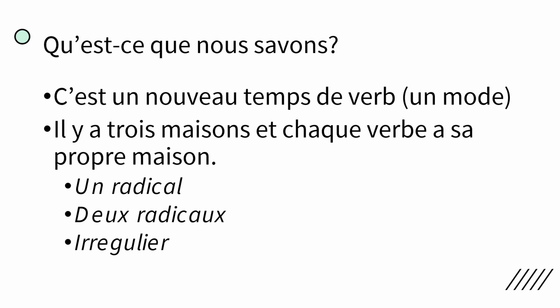Troisième, la maison folle, the crazy house. Irrégulier, les verbes qui ne sont pas comme les autres, the words that are not like the others. Voilà. So we know that. We also know it's E, ES, E, IONS, IEZ, and ENT for most verbs, and we know that the endings are all the same, pretty much, except for être and avoir.